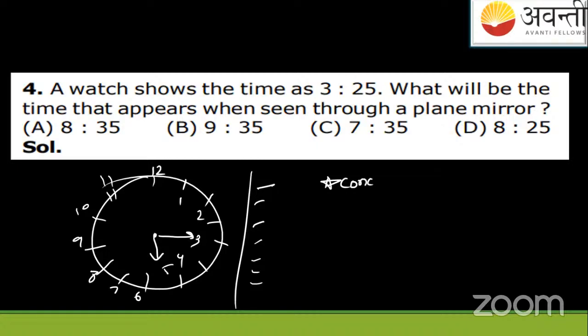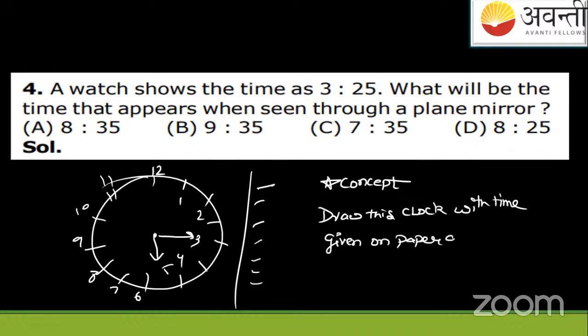Draw this clock with the given time on paper, and look at the back side of the paper. The same will be the time in the image.